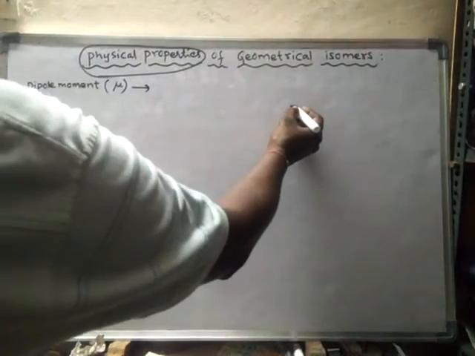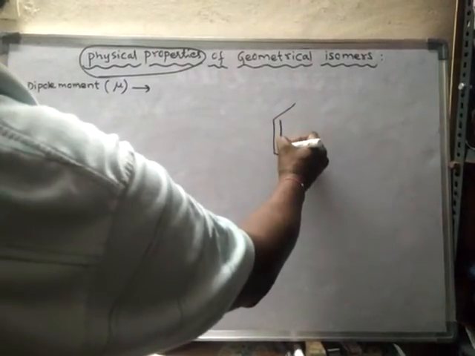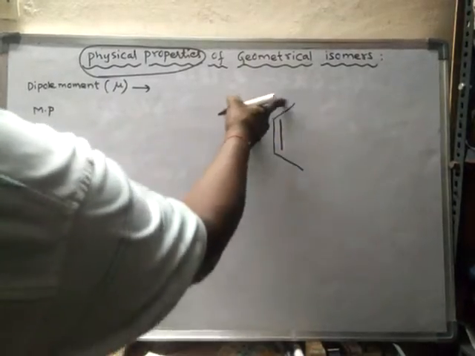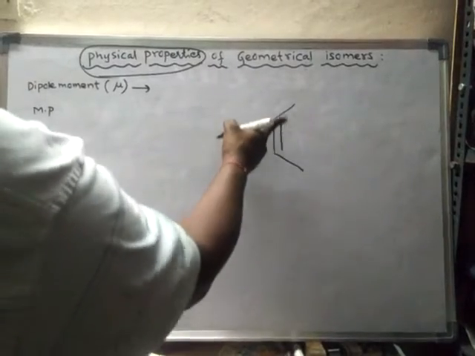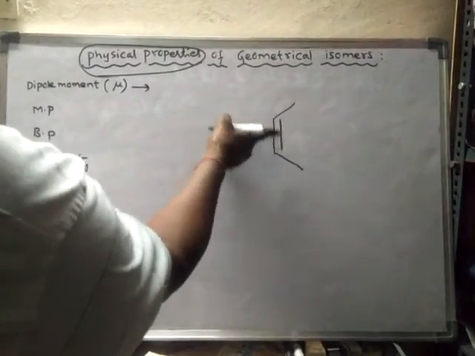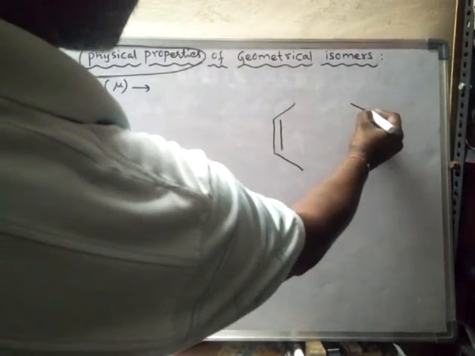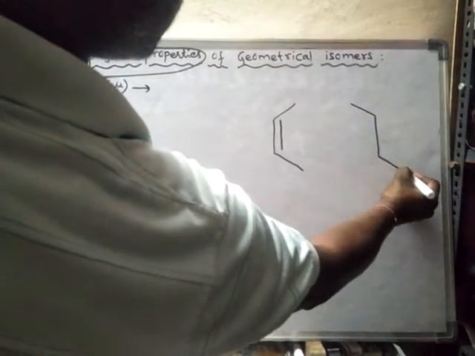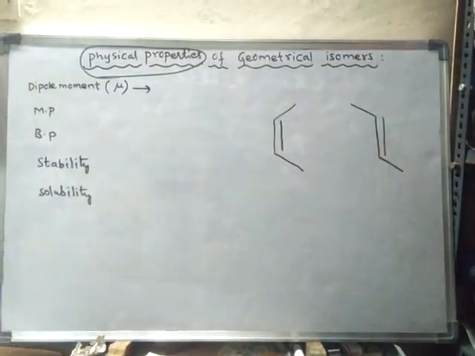Suppose this compound. So what is this one? 2-butene. So this is a cis 2-butene because two methyl groups are present towards the same side. So I can draw trans 2-butene like this. This is a trans 2-butene.